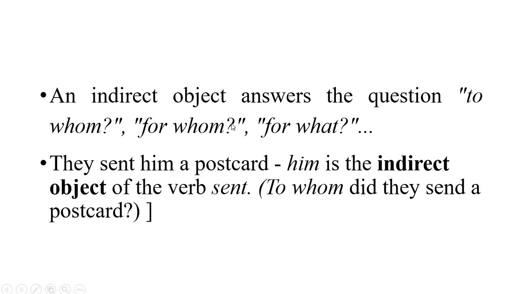But with stative verbs, you have to be careful, because I can tell you, I see a bird. See here is a stative verb, but bird here is a direct object. So you only have to make the difference between action verbs and linking verbs. All right, and that's it now.